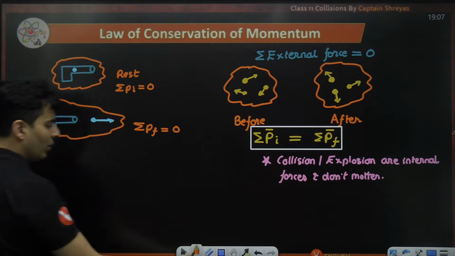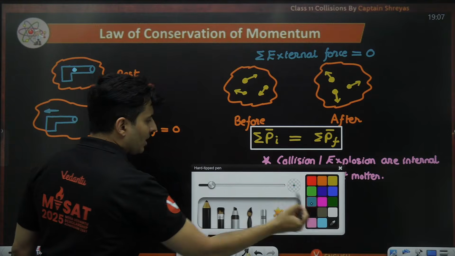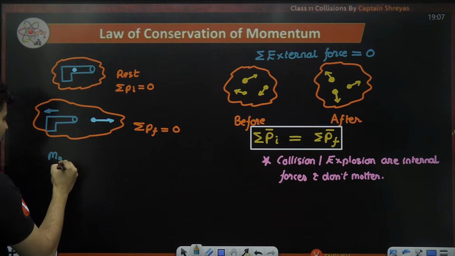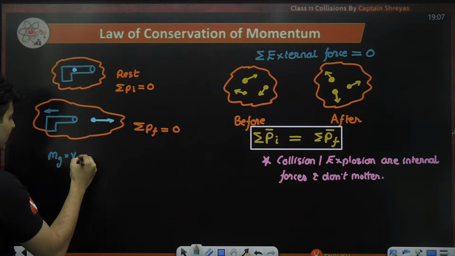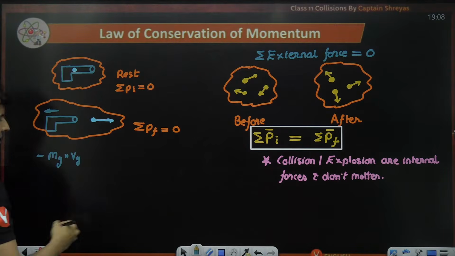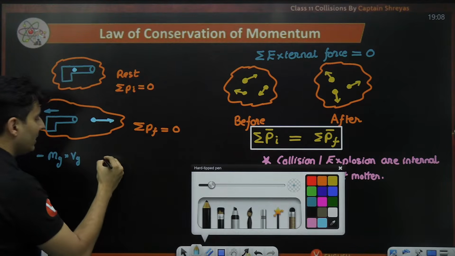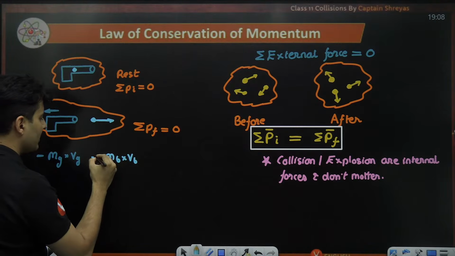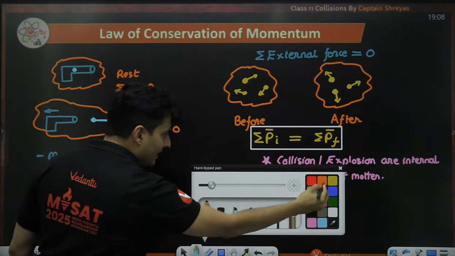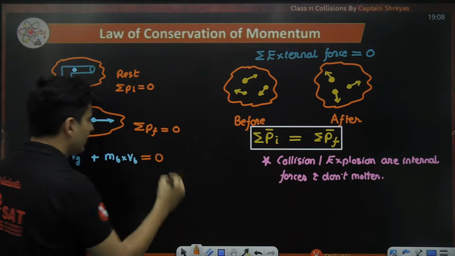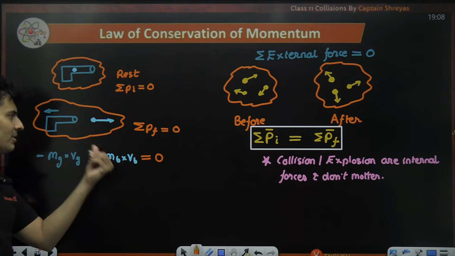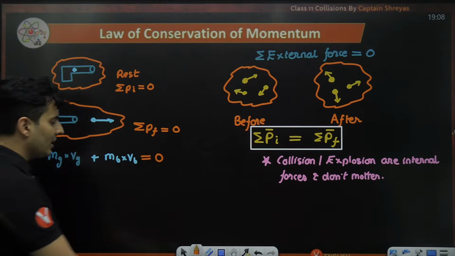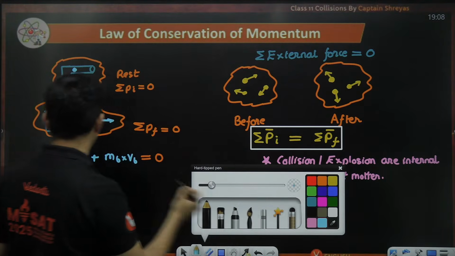If you are wondering how, observe this. The final momentum of the gun is mass of the gun into velocity of the gun, but it is minus. The momentum of the bullet is mass of the bullet into velocity of the bullet, but it is plus. If you add them up, that will be zero. This minus and plus comes because they are vectors. So if you take this over here, you can easily figure out the recoil velocity.